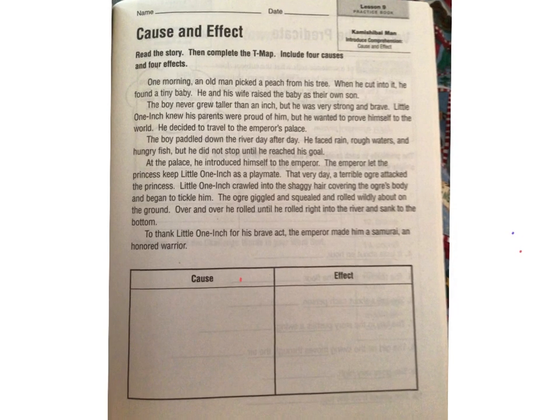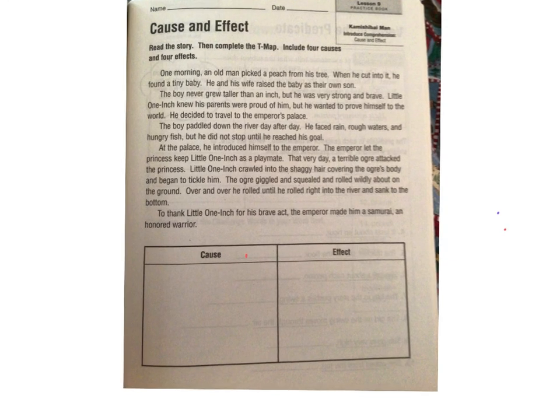All right, guys. So we are going to read a story today, just a short story. We're going to read that together. And then we're going to do some things on the bottom called cause and effect. Fun, right? So read the story, and then we're going to complete this little chart down here, which is called a T-map, okay? And then we're going to include 4 causes and 4 effects. And I'll explain more what that means when we're done with the story, okay?